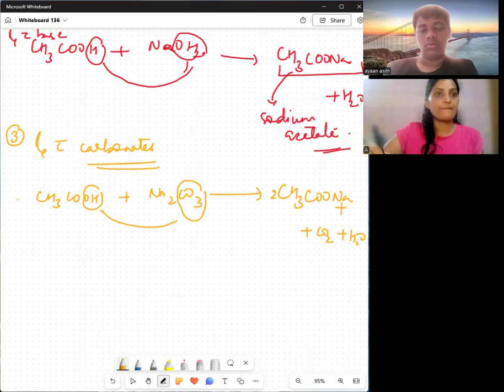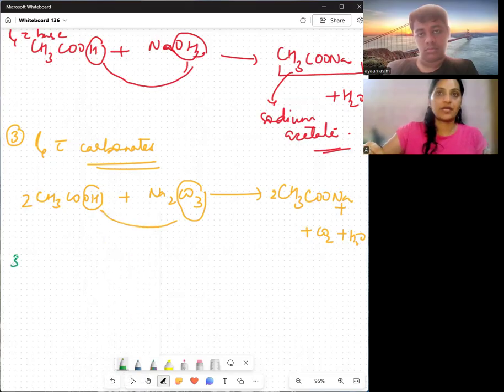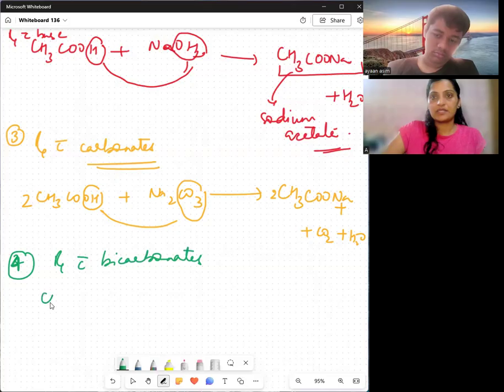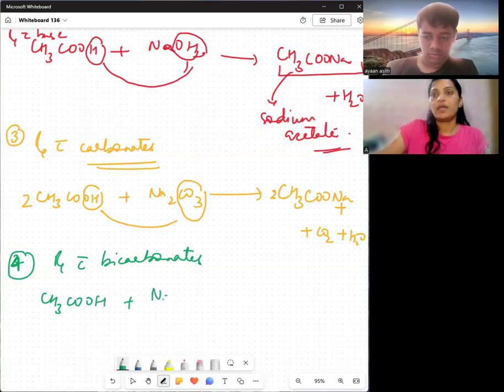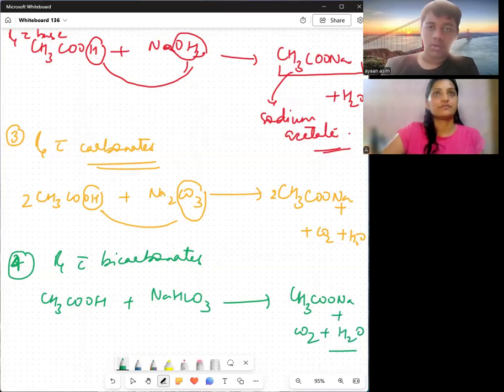If I talk about the bicarbonate, it will be the same; the products formed will be the same. So reaction with bicarbonates or hydrogen carbonates: we'll just pick CH3COOH along with NaHCO3, which is sodium bicarbonate. Now this is going to form CH3COONa plus CO2 plus water. Got it now? So this is very simple, and this you have to remember.